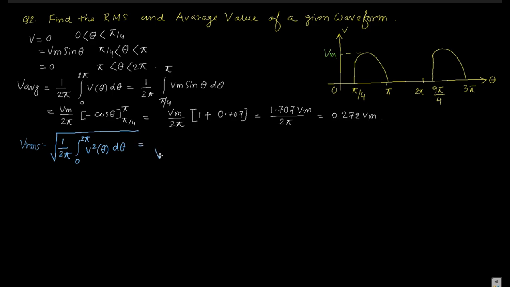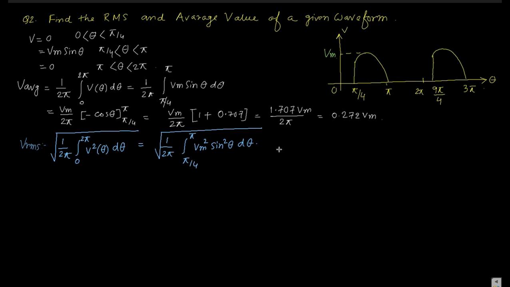So it becomes 1 by 2 pi, and we are taking just pi by 4 to pi, because 0 to pi by 4 and pi to 2 pi is valueless. So it becomes Vm square sine square theta d theta.